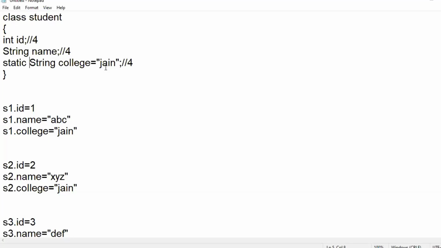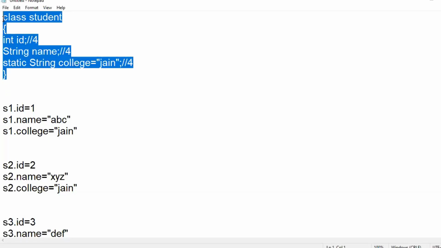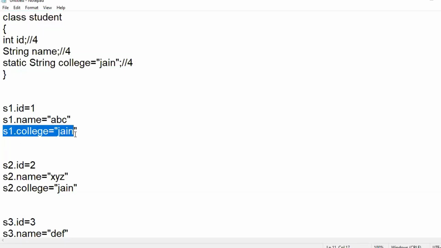When I say a variable is static, I mean it is common. So if I make a static String college equal to Jain, whichever object you create for this class, listen carefully, every object will have the value college equal to Jain, but no special memory will be allocated for this instance variable.